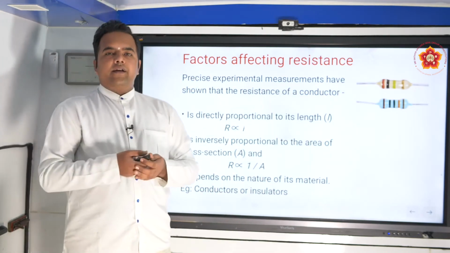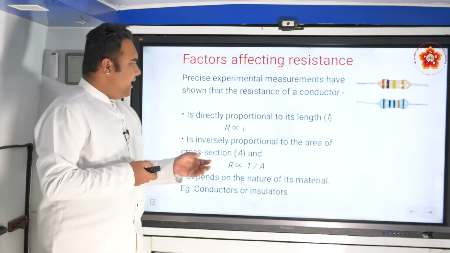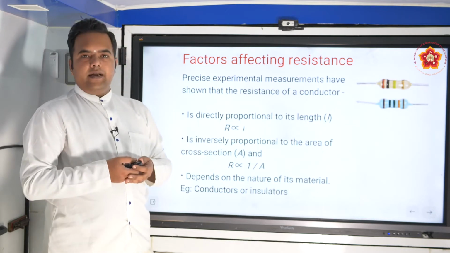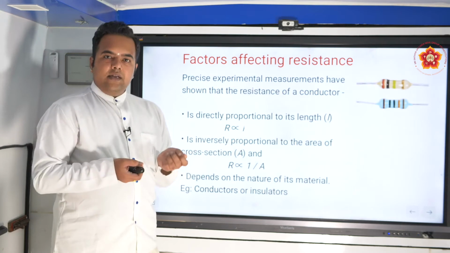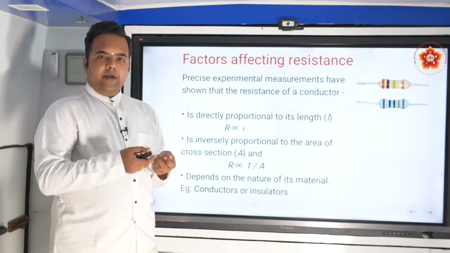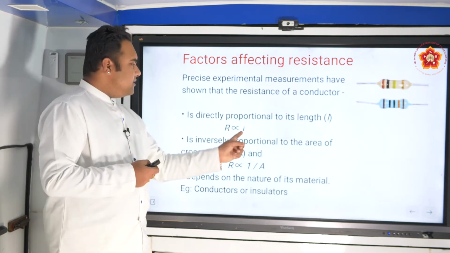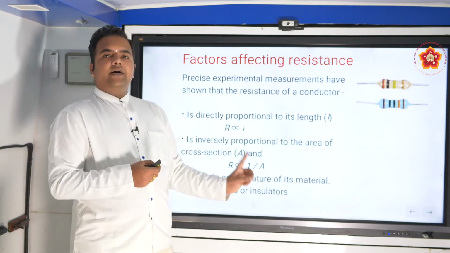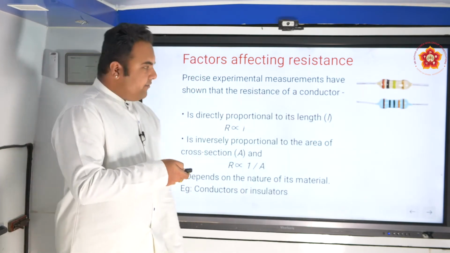Suppose I have a wire and I want to increase the resistance, for example. So what do I do? Either I can change the length or area directly. For the same given material, if I increase the length, then resistance increases. If I take another wire of the same material and make it double in length, the resistance will increase. Or if I reduce area, resistance will increase. So the application of this we can see directly here.